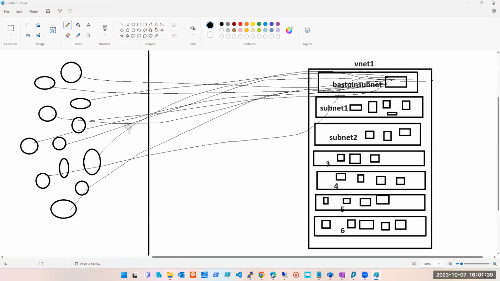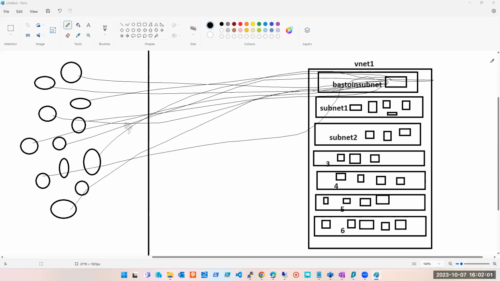Do we do VNet pairing between subnets? No. The name itself says VNet pairing. To do VNet pairing, we require two virtual networks.